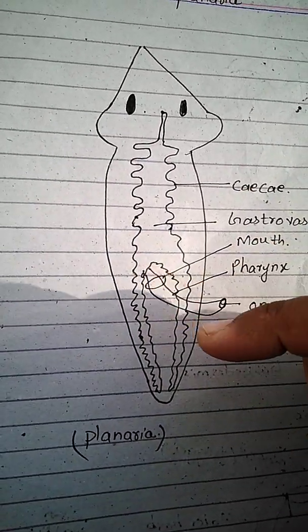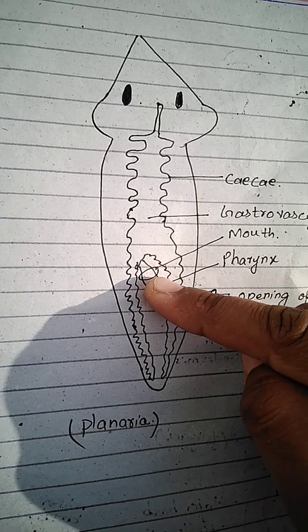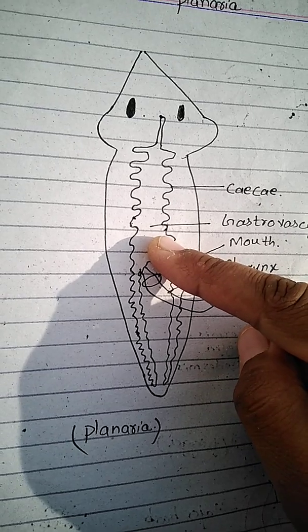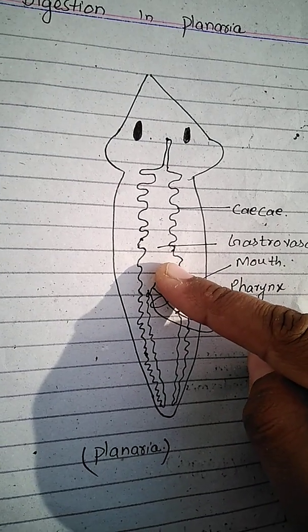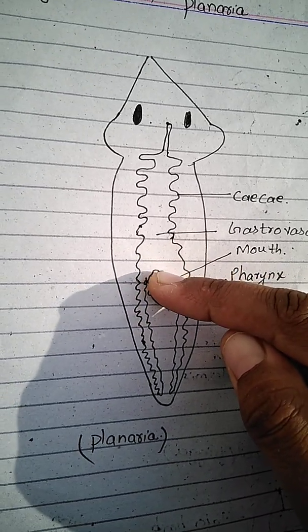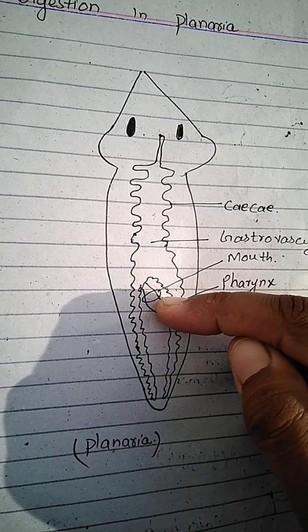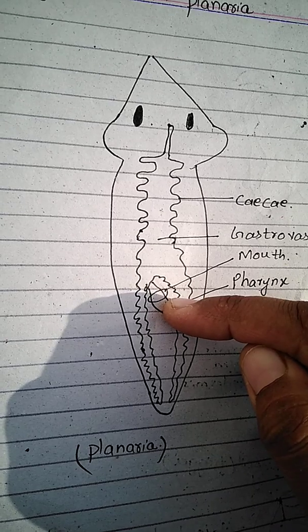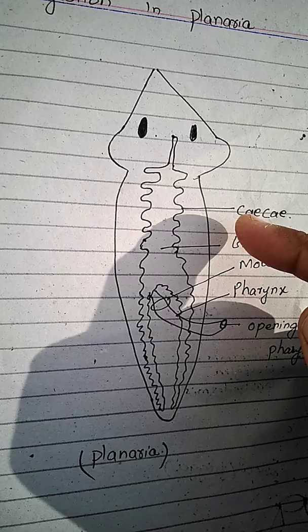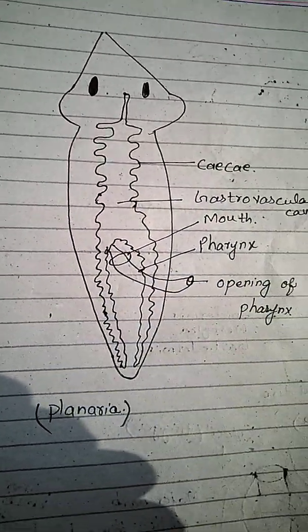In case of the planaria, there is a single opening through which food enters into the body, as well as undigested material is removed from the body. This is a single opening of the body, and the digestive tract in the case of the planaria is a sac-like digestive tract.